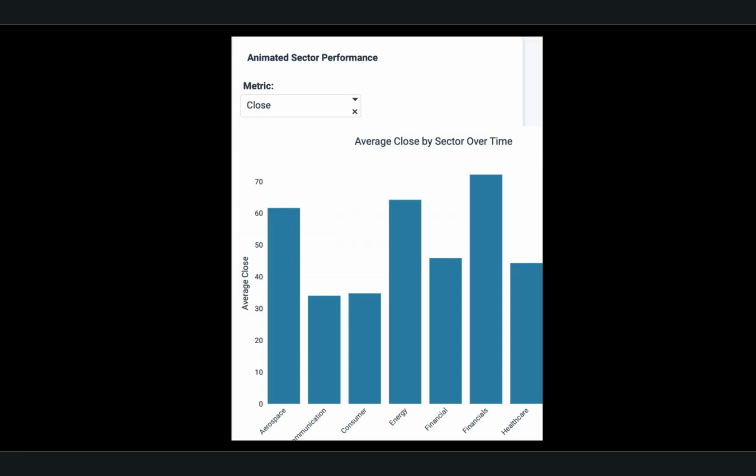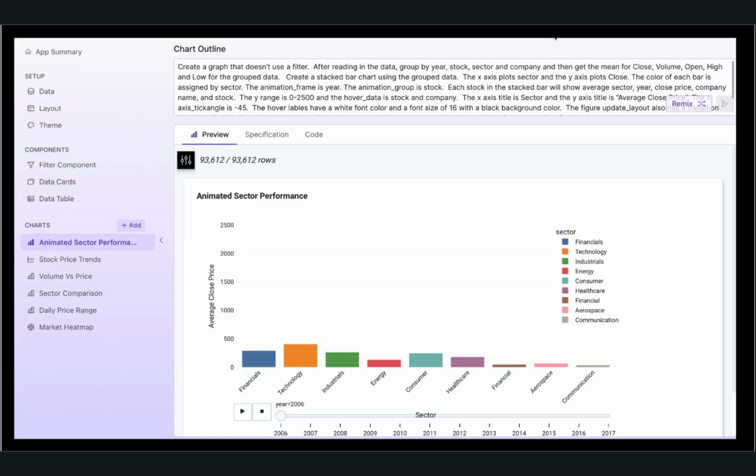period. When I started working with Plotly App Studio, I wanted to replicate the sector animation chart from my Jupyter notebook. I created a prompt for the chart, and the first take wasn't exactly what I wanted. In my second prompt, I used the Plotly App Studio Remix feature. I made my prompt very explicit by describing what each step of the code in my Jupyter notebook version did to build the chart. It worked.